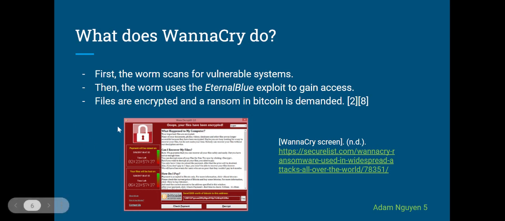This image here is the screen you'll get on your device if you somehow were infected with the ransomware. One really big thing to notice here is that the ransomware demands Bitcoin as payment instead of cash. Basically, the way Bitcoin works, even though you can view the balances and transactions of the attacker's accounts, you can't really access who owns the account. And this protects the attacker's anonymity and makes it a bit harder to track attackers who use the ransomware.